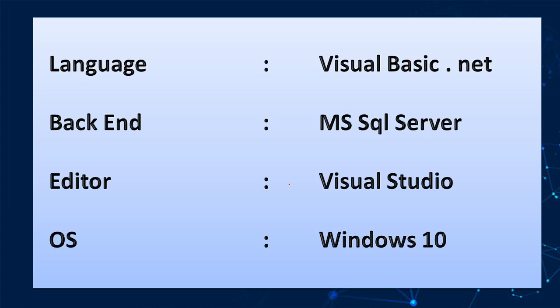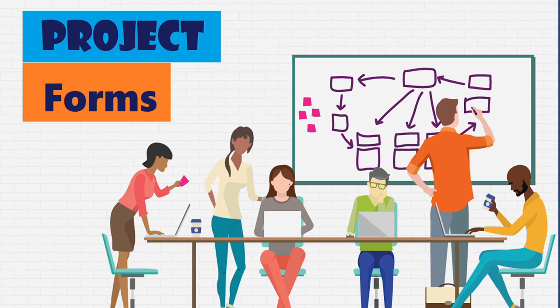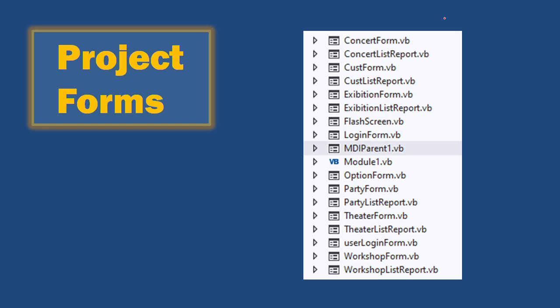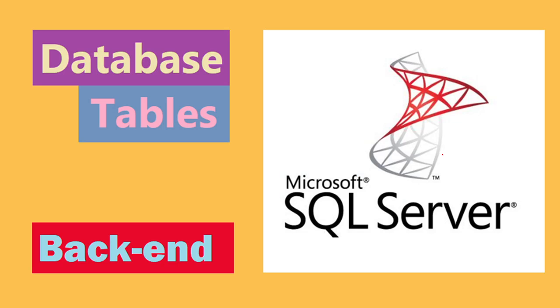Software requirement. This is the requirement in VB.NET. If you're using some other language, please find what the requirements are. Project forms. In these forms, we are using this many forms. Basically for every form, there is a corresponding report form, because once you enter the data, someone should be able to view the data. This is a customer form, this is exhibition, this is splash screen, login, MDI module. These are common forms in all projects. Then there is a party list, theater list, user login, workshop list. So mainly 5 concepts.